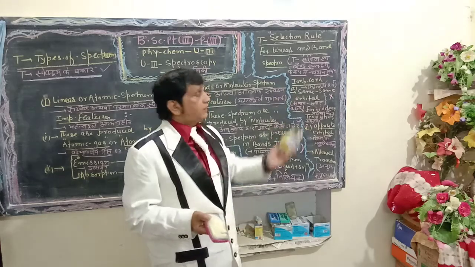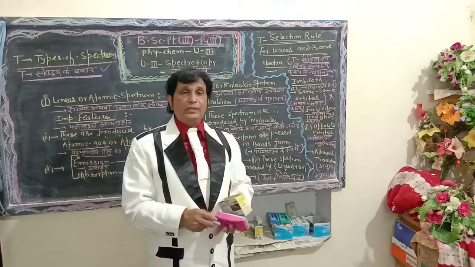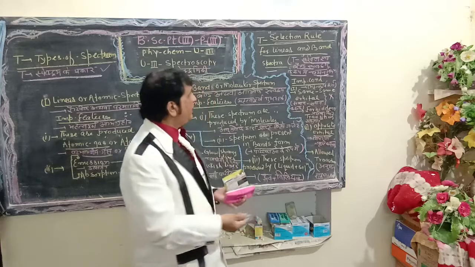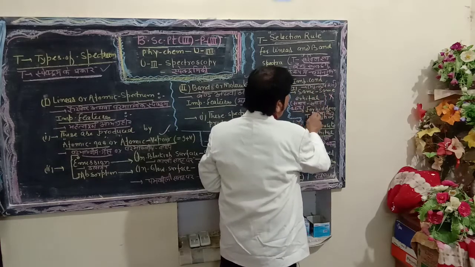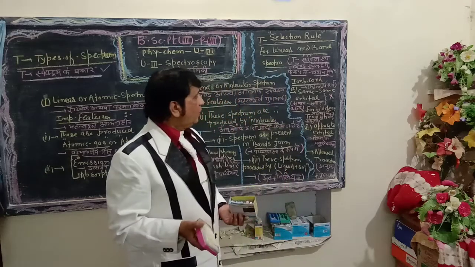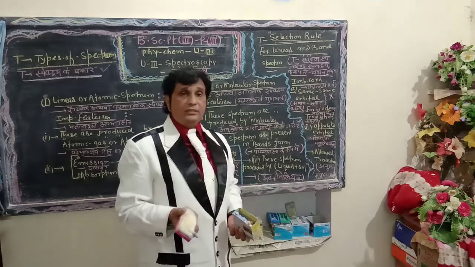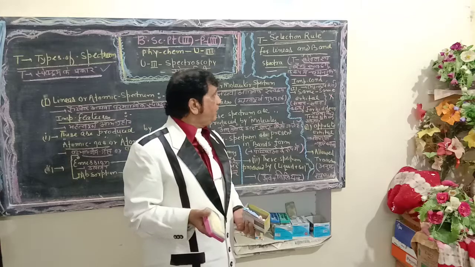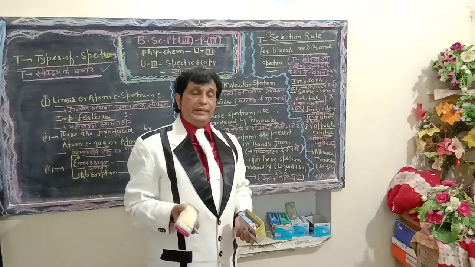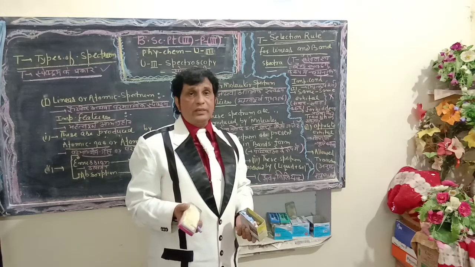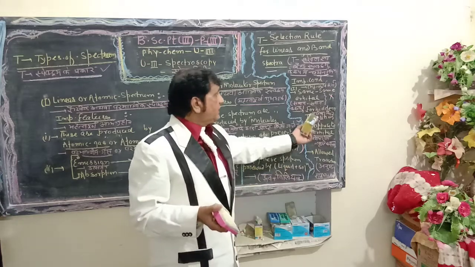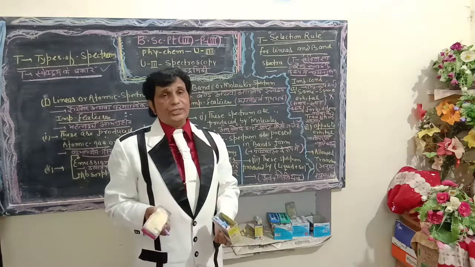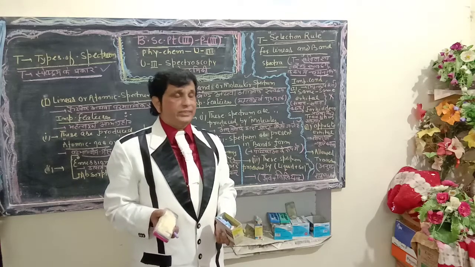The selection rule totally depends upon two important conditions. First important condition: same orbitals. Such conditions are known as forbidden transitions. For the same s-s, p-p, d-d, f-f orbitals, electrons do not occupy or fill up. Such transitions are known as forbidden transitions.